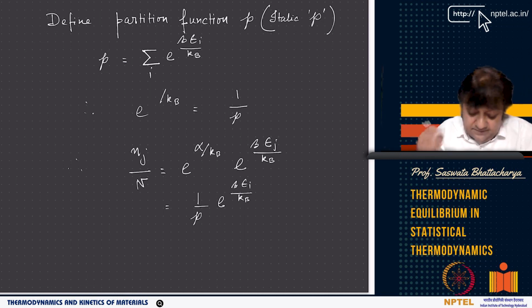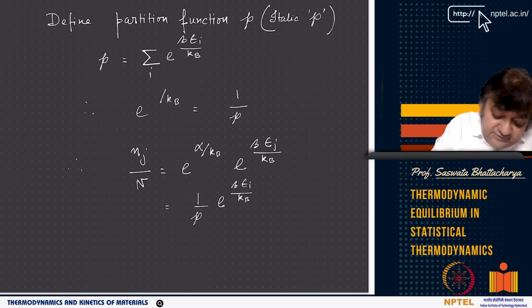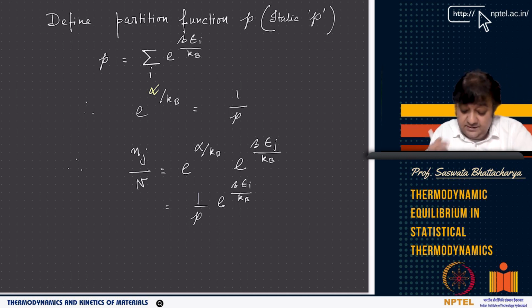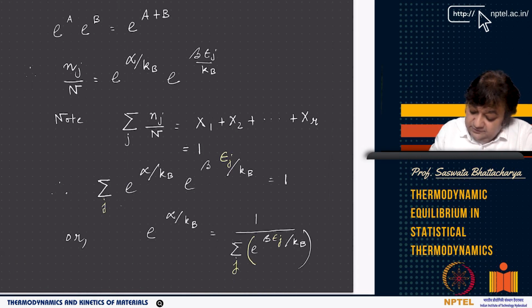So that's the thing. So if you see, this e to the power alpha by kB is 1 by P, right? So n j by n equals e to the power alpha by kB into e to the power beta epsilon i by kB, which is basically 1 by P, because e to the power alpha by kB is 1 by P, right? According to this relation.